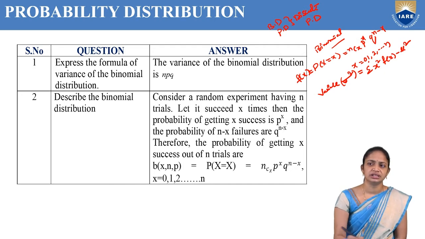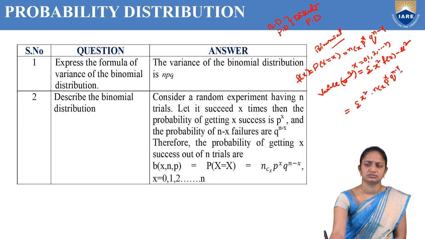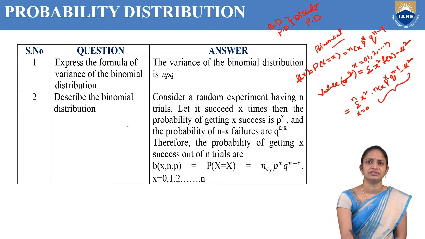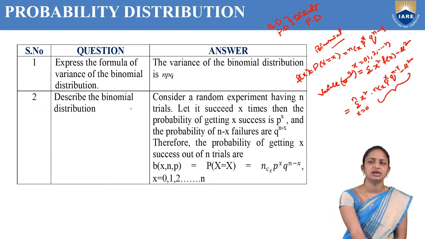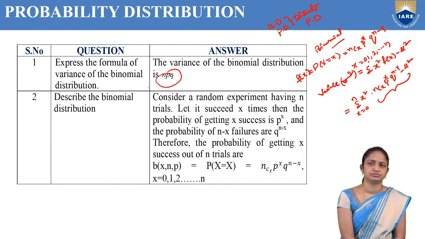By using this formula, with mu square and x from 0 to n, we can derive the variance of the binomial distribution. So the variance of the binomial distribution is NPQ.